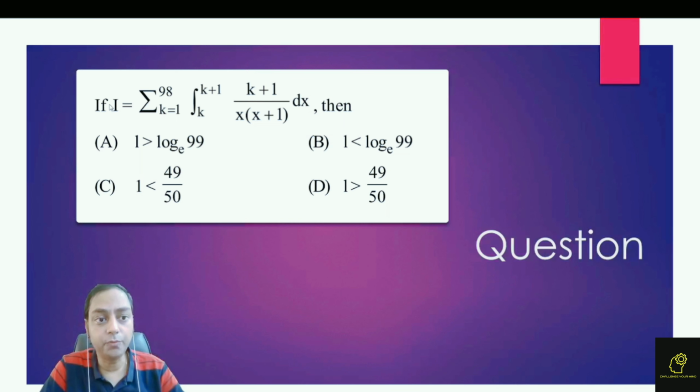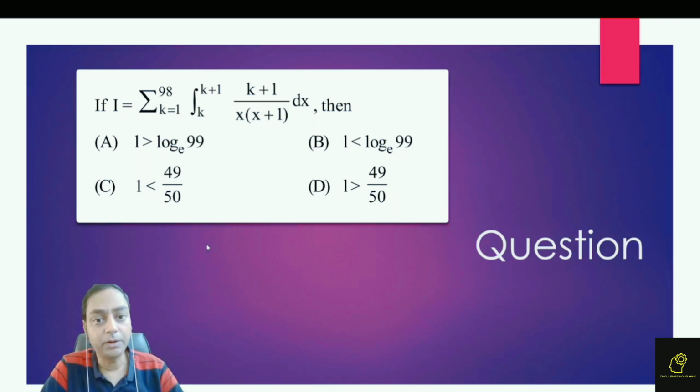The question is, if I is equal to sigma k equals 1 to 98 of the integral from k to k plus 1 of (k plus 1) dx divided by x into (x plus 1), then option A, I is greater than log 99 to the base e, option B, I is less than log 99 to the base e, option C, I is less than 49 by 50, and option D, I is greater than 49 by 50.